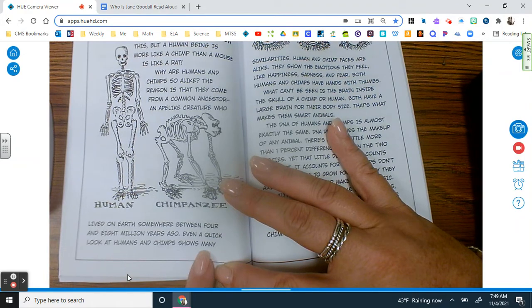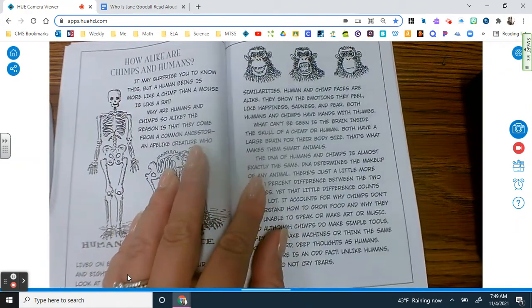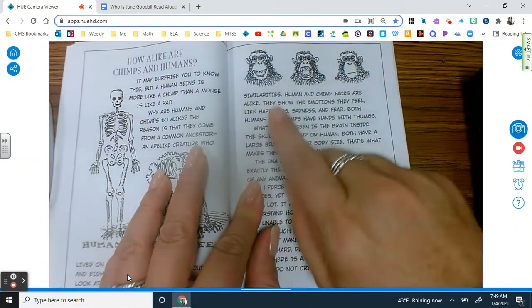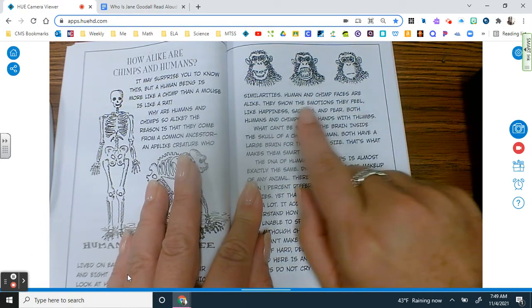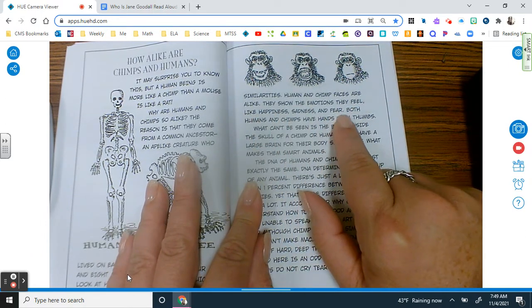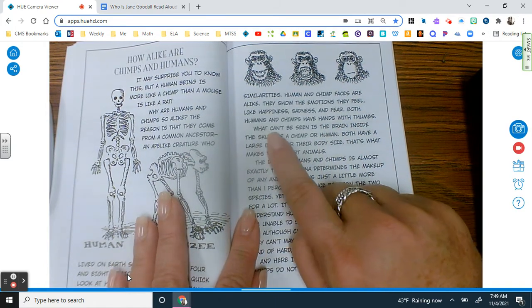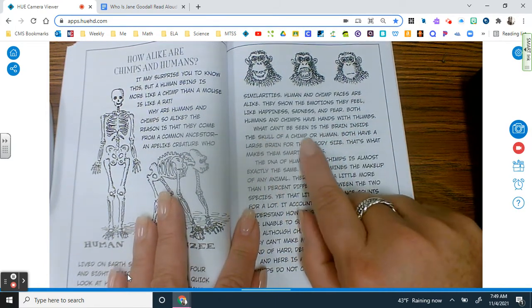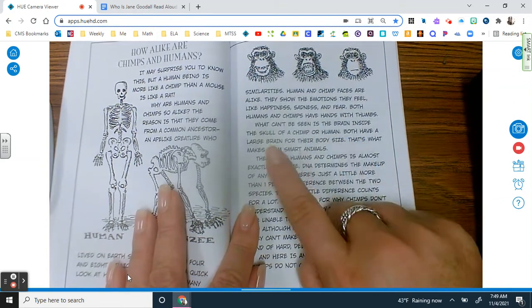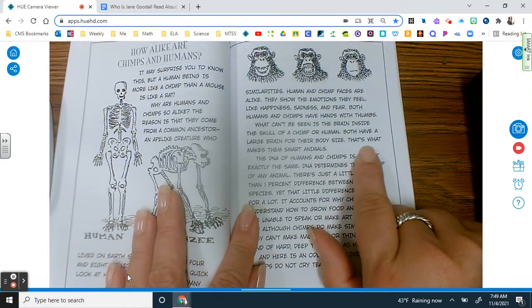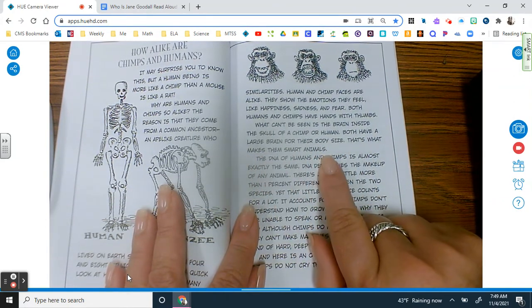Even a quick look at humans and chimps shows many similarities. Human and chimp faces are alike. They show the emotions they feel, like happiness, sadness, and fear. Both humans and chimps have hands with thumbs. What can't be seen is the brain inside the skull of a chimp or a human. Both have a large brain for their body size. That's what makes them smart animals.